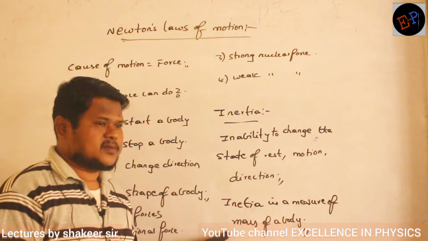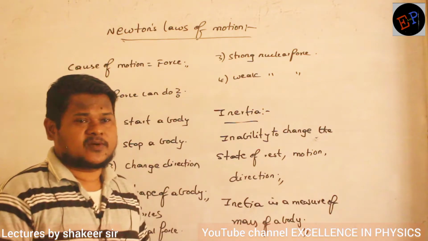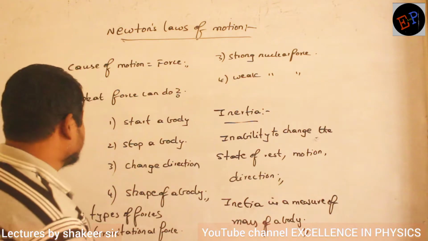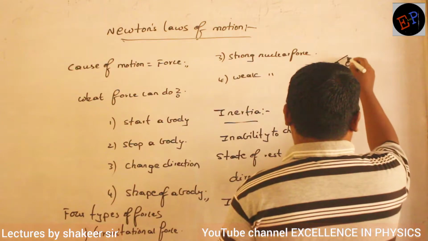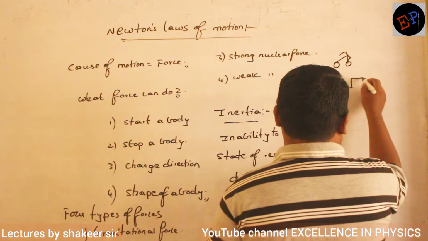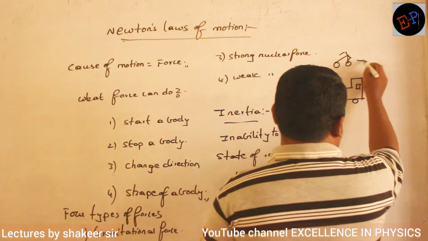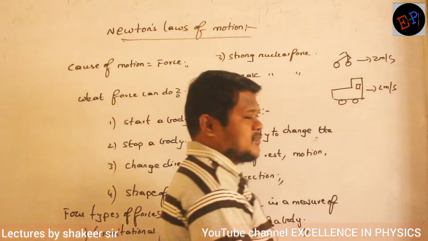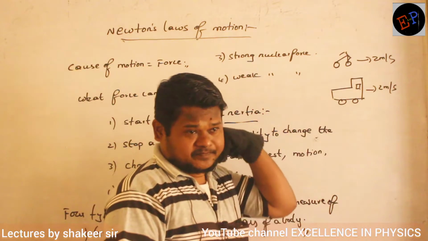How can I understand this one? Very simple. You take the example of a cycle and the example of a car or a lorry. So consider here there is one cycle, and here there is one lorry. Consider this is moving with a speed of 2 meters per second and this is also moving with a speed of 2 meters per second. So out of both of them, which one can we stop?